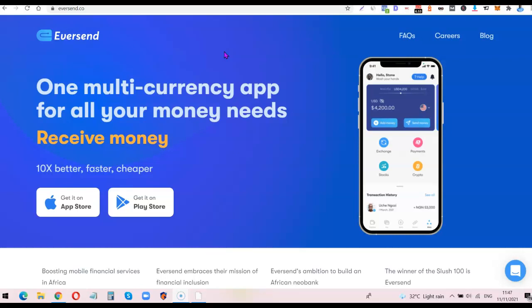So you can actually top up the platform at a low price, then withdraw back to your Naira account at the dollar black market rate. This is how you make profit on Eversend. So you don't have to use any third party website to transact your money on the platform. Everything you're going to be doing is inside the website. You just need to top up your account in dollar, then withdraw the dollar back to your Naira account. It's as easy as that.